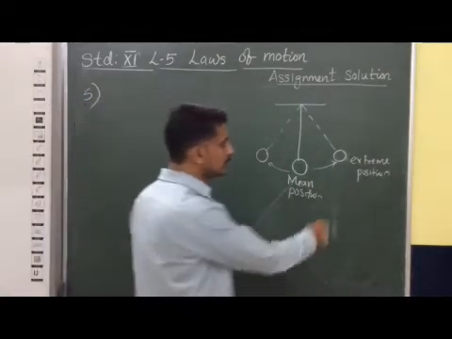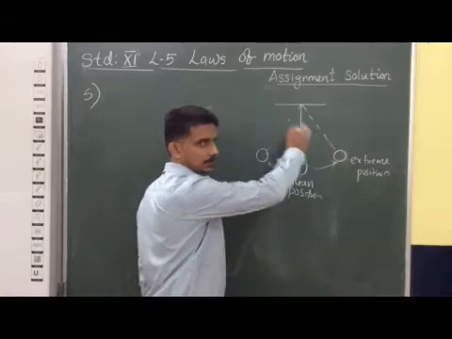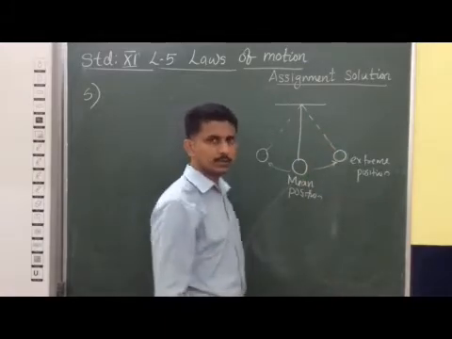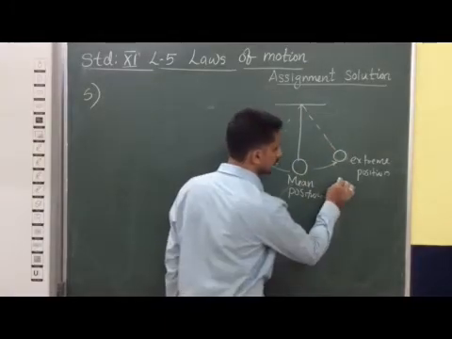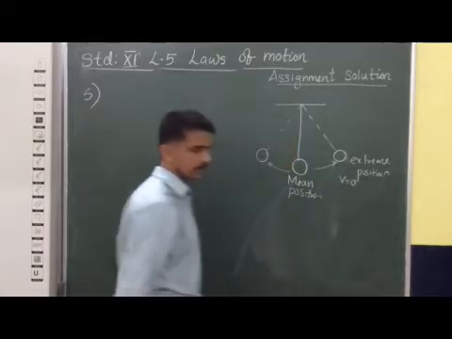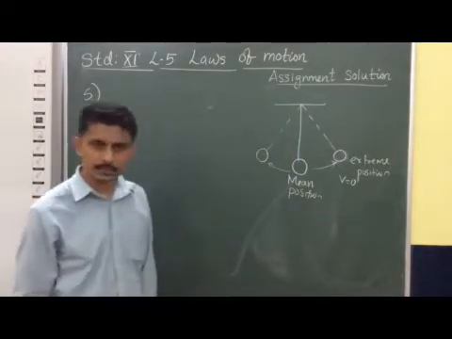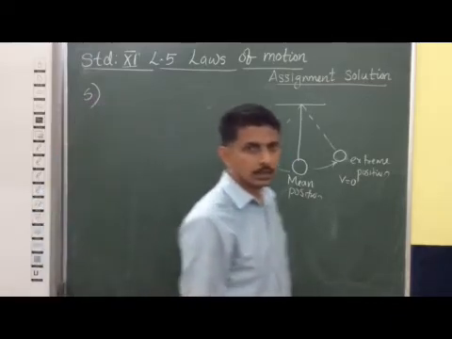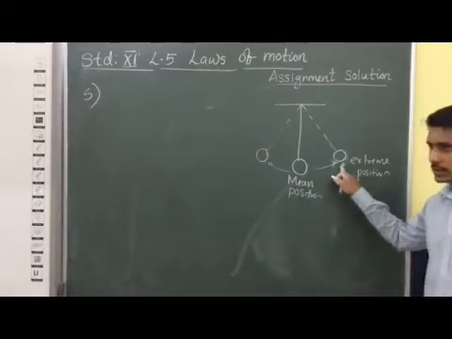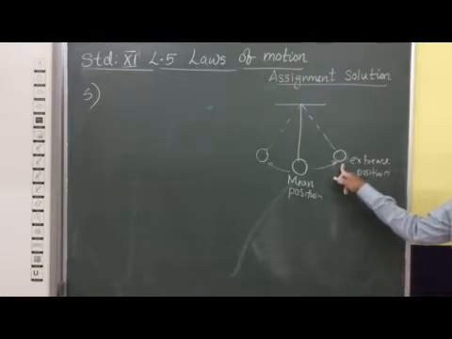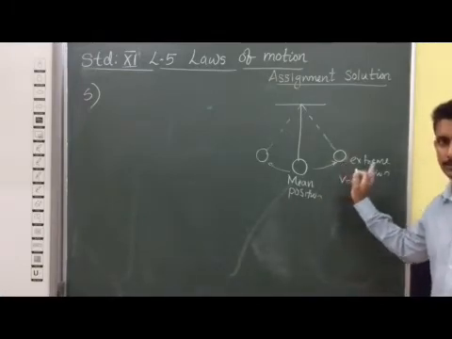When this bob is reaching this extreme position, do you know what the velocity of the bob is? The velocity of the bob at an extreme position is 0. That means during this situation only the gravitational force is acting on the object.